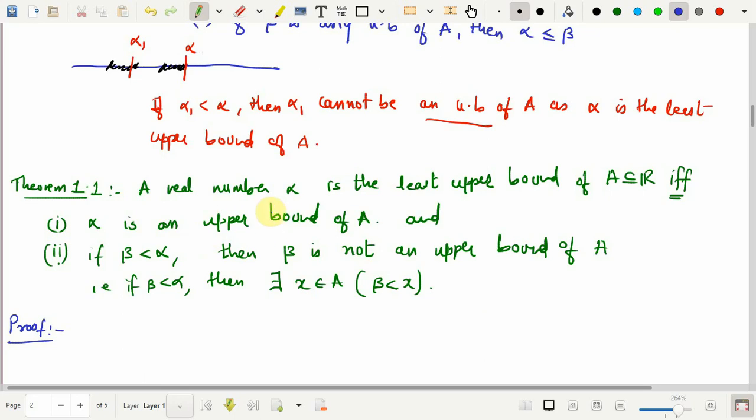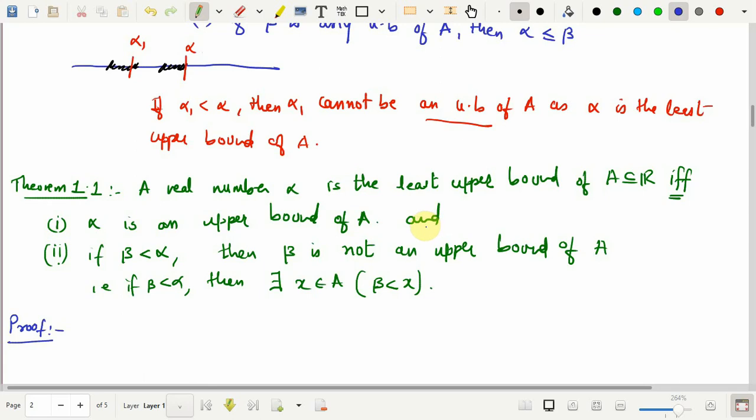Look at this statement. A real number alpha is the least upper bound of A, this is one statement, separated by the words if and only if from the second statement, which is these two statements joined by the word and.